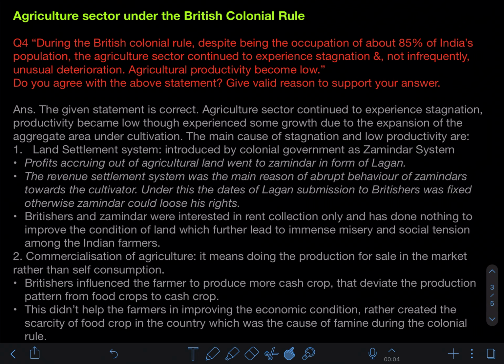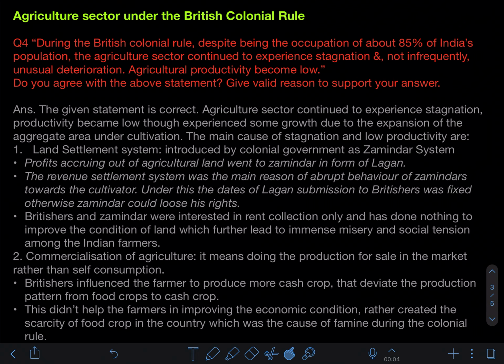Oh my God, the condition of the agriculture sector was very pathetic during the British colonial rule. You can imagine, in a country like India, if I see the exact data given in your book, 85% of the population were living in villages, and a maximum of them were engaged in agriculture activity.